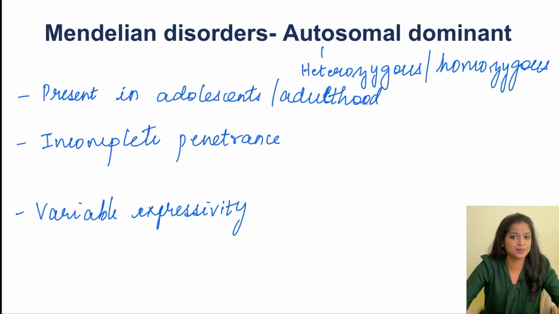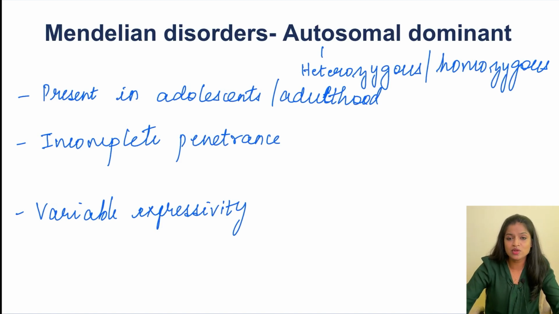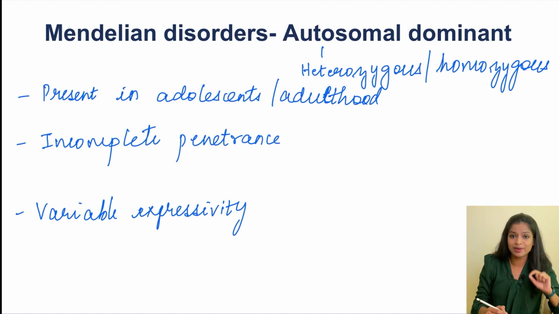Then coming to the expressivity. Variable expressivity, as the name suggests, means there is going to be variable kind of expression. Even though the patient is inheriting the mutant allele and expressing the trait also, the expression of the trait is going to be different between different individuals. So the same gene is being mutated, but different persons are going to express the gene differently. That is called variable expressivity.